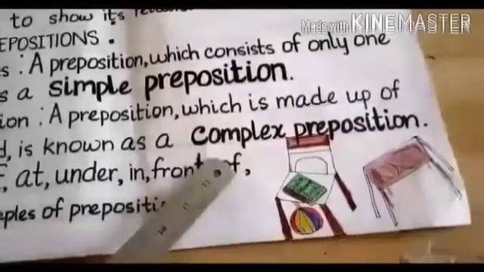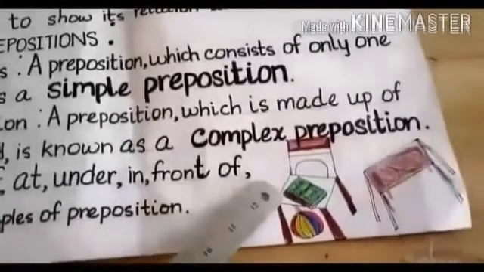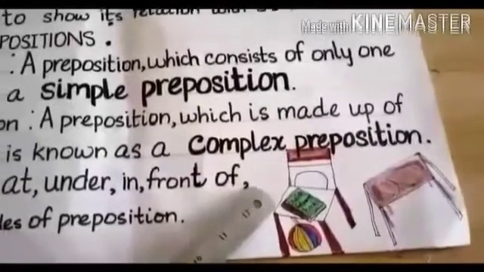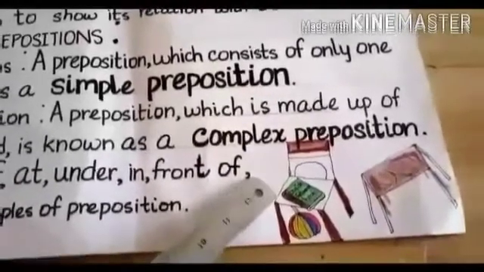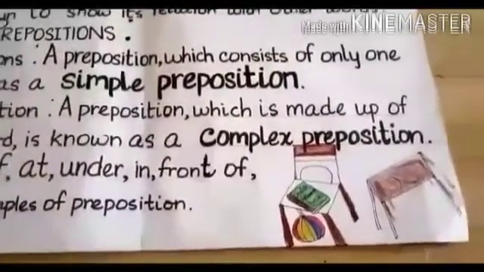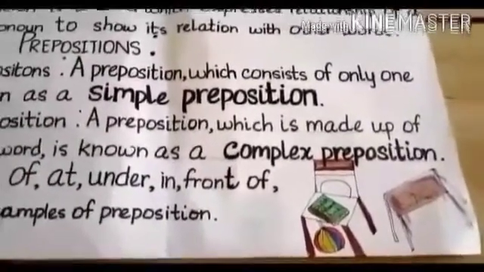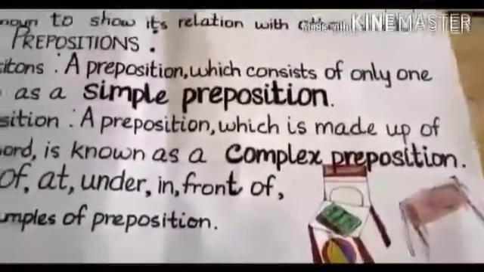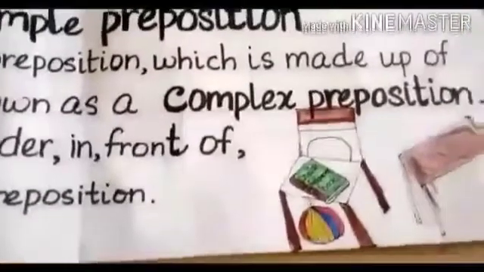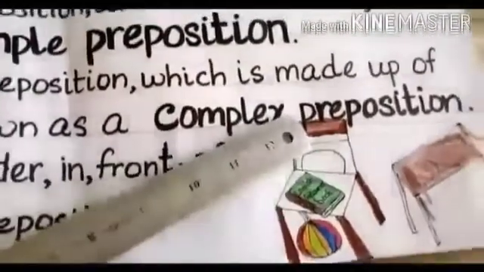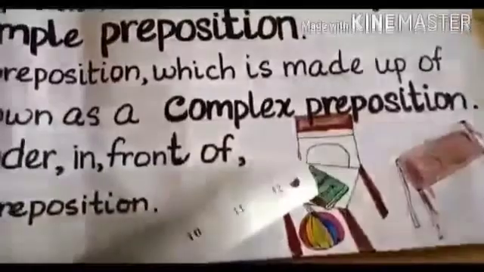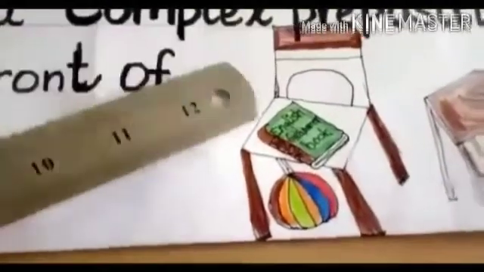Because if we say there is a book on the chair, on is preposition in this sentence. If we don't use this word on, students, we are not able to get a relationship between this book and chair. Because the word on shows the relationship between book and chair. So on is preposition in this sentence.